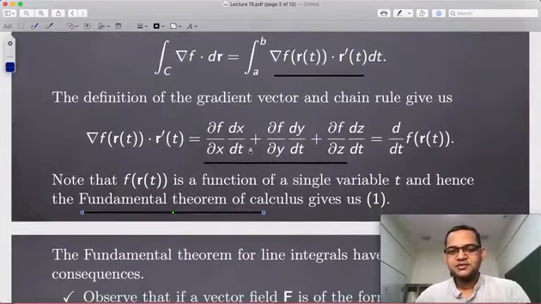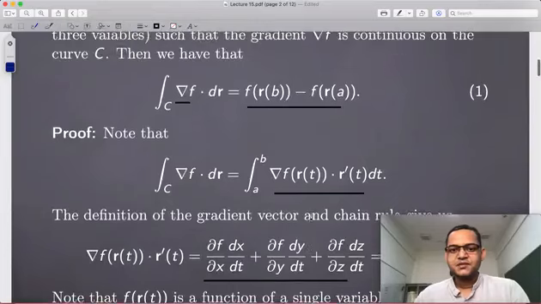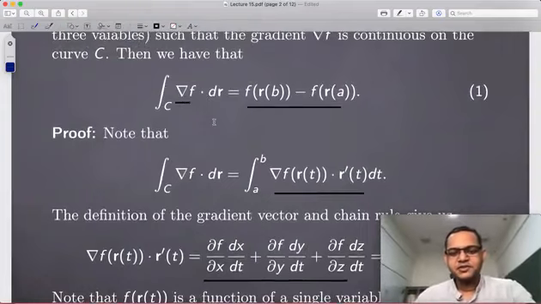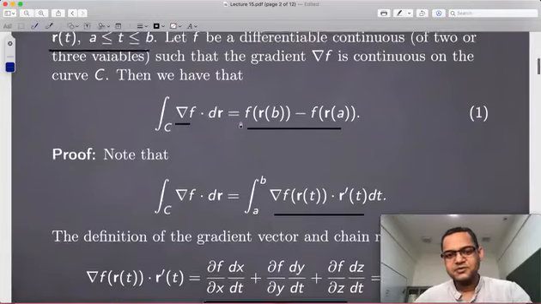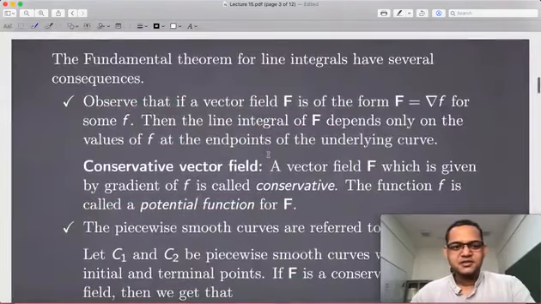When I do the chain rule, I get a function of a single variable and its derivative, which we need to integrate from a to b, and the fundamental theorem of calculus gives you the expression we wanted. It's not about the proof, but this result is very important. Even though the proof is simple, this is one of the key results, and we are going to discuss some of the consequences today.